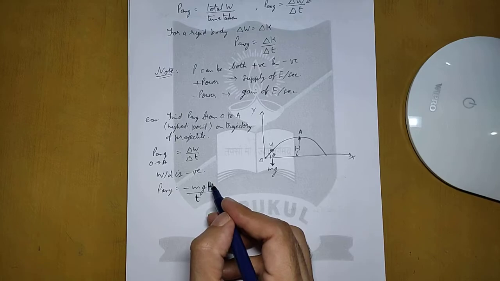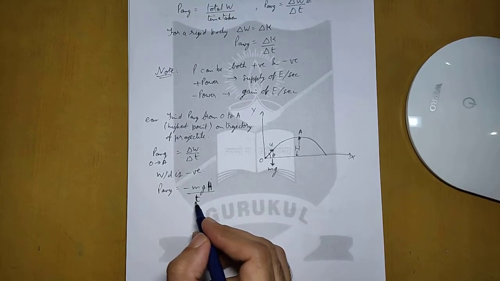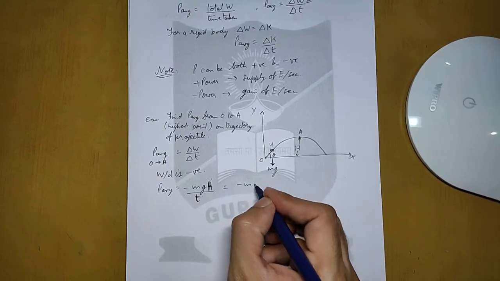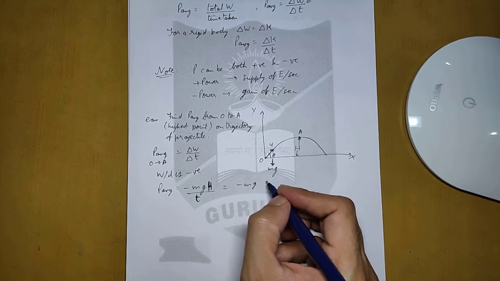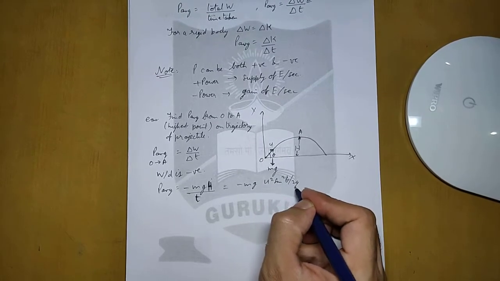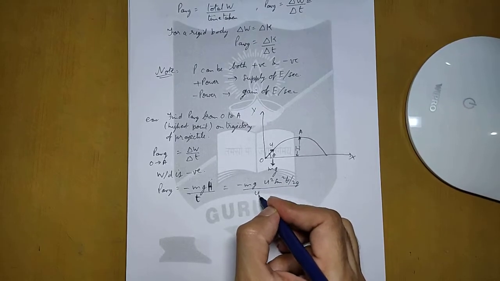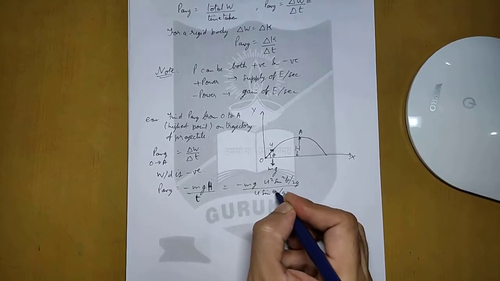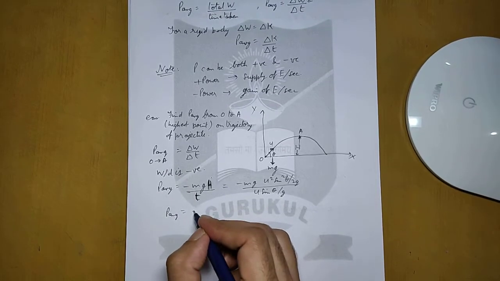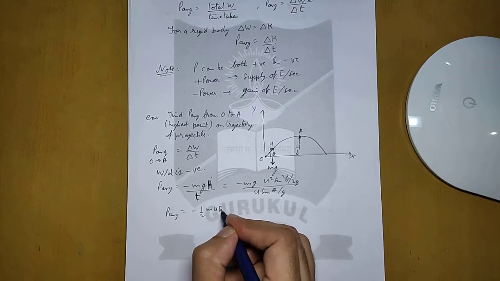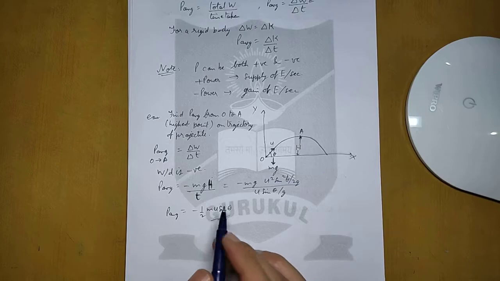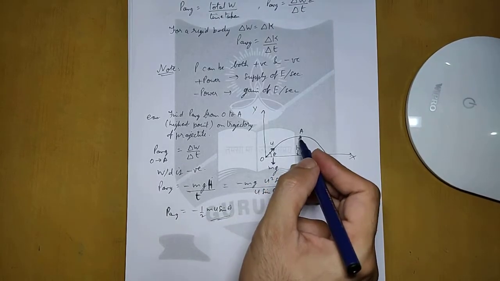So we can put the value of maximum height here and half of the time of flight at t. In that case, our formula of average power will become u squared sine square theta on 2g, upon u sine theta upon g. And if we solve this, then the average power will be given by half mu sine theta. So this will be the answer to this example where average power is calculated from O to A.